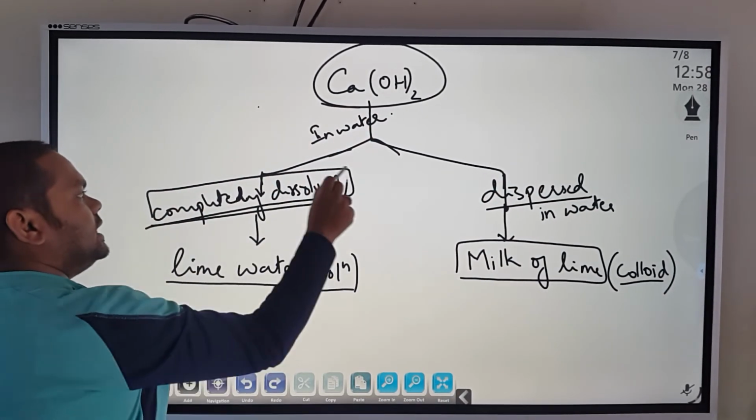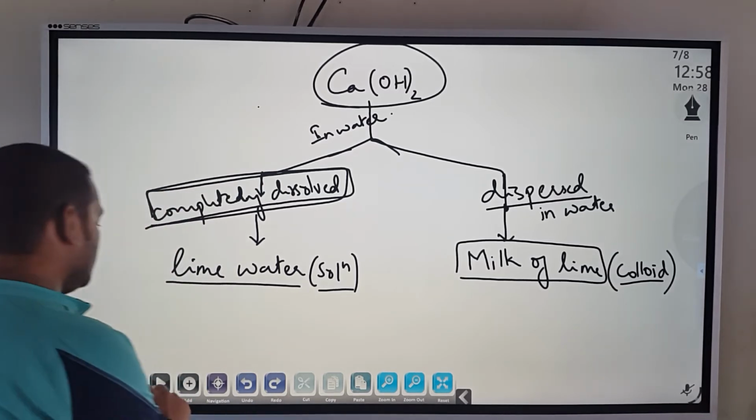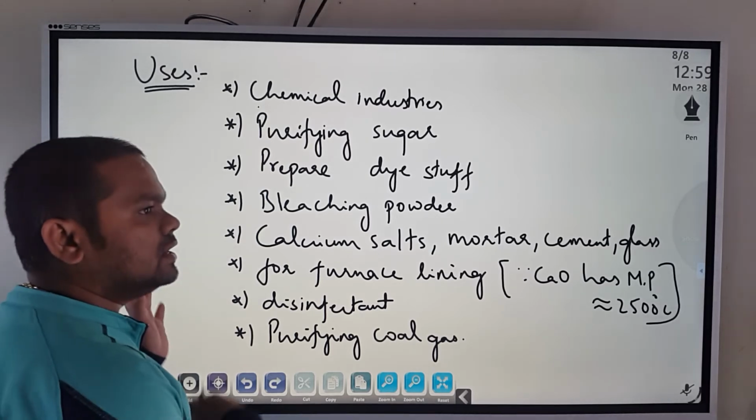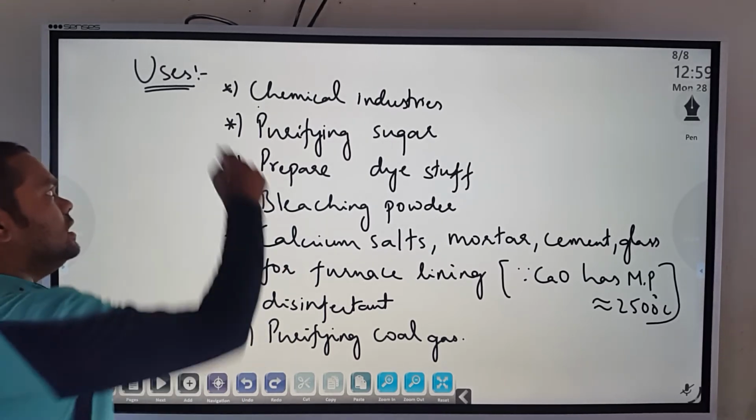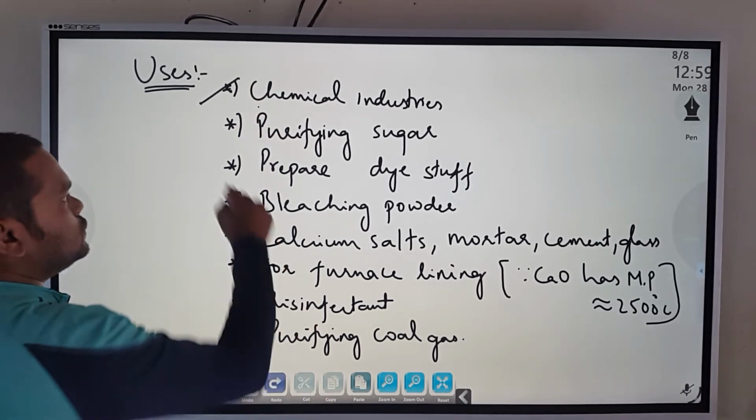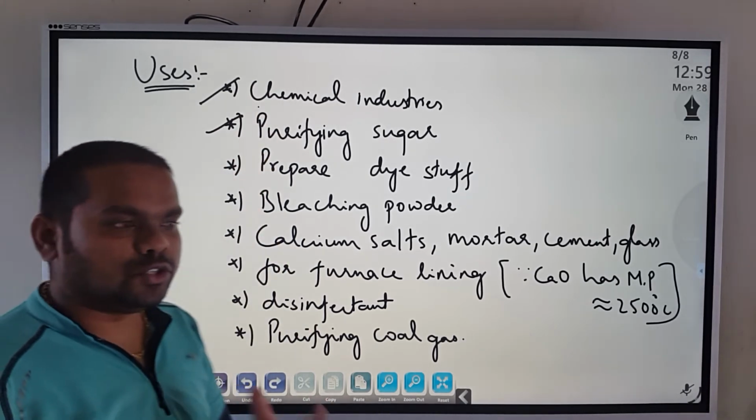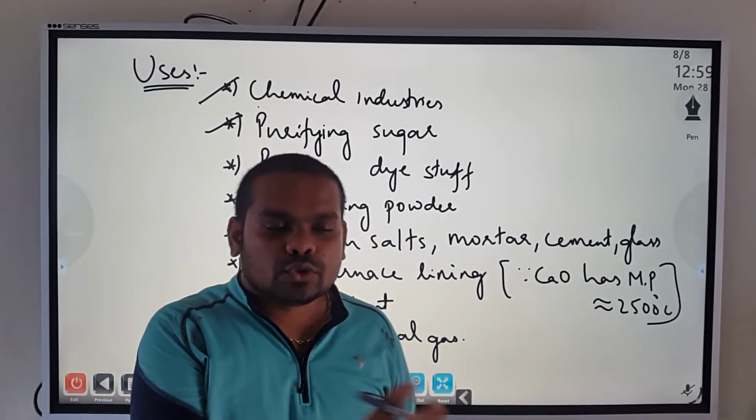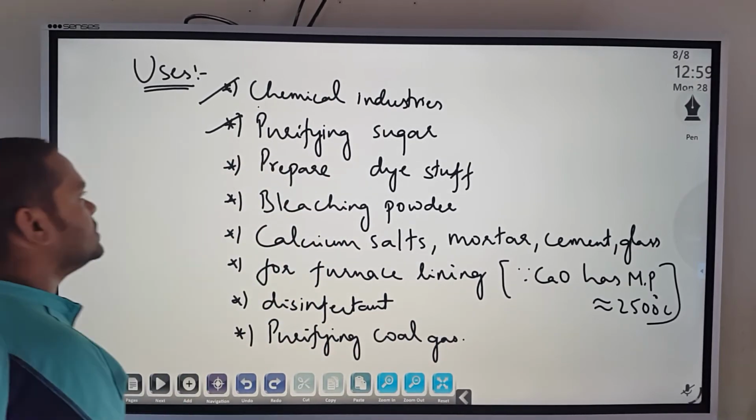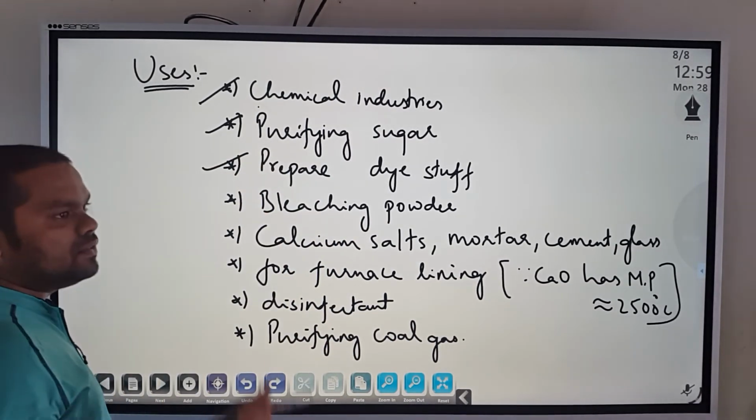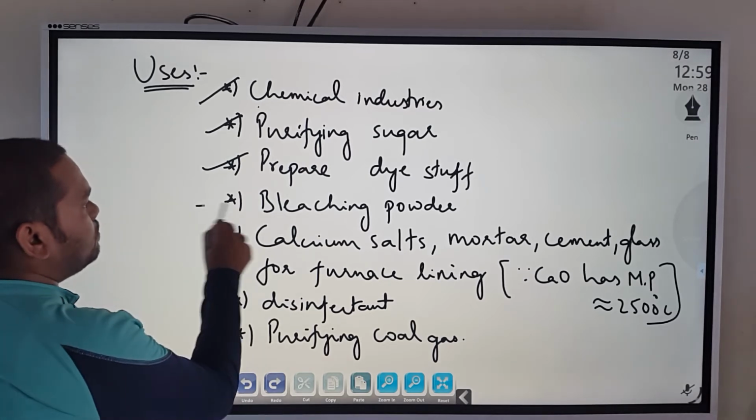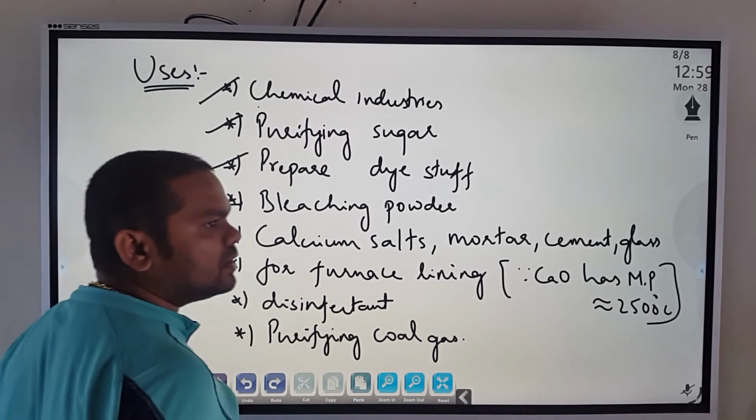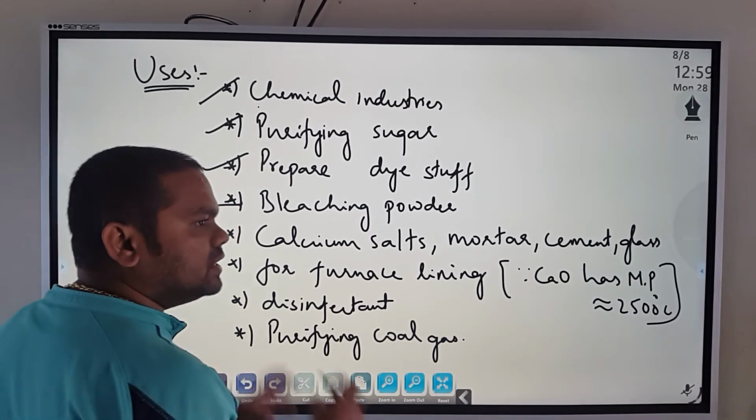Calcium hydroxide completely dissolved in water is lime water. Then its uses. It is used in chemical industries, in various manufacturing. It is used in purifying sugar. Normal sugar has huge amounts of impurities, dissolved and undissolved, and moisture and everything. To remove that, we use calcium oxide, and it is used in preparing dye stuffs, color stuffs, and in bleaching powder. Bleaching powder we used during COVID time, so we know the use of bleaching powder, and it is a mixture of which one component is calcium oxide.